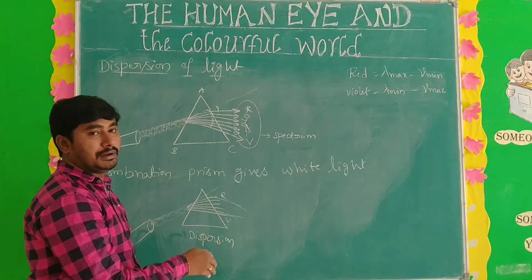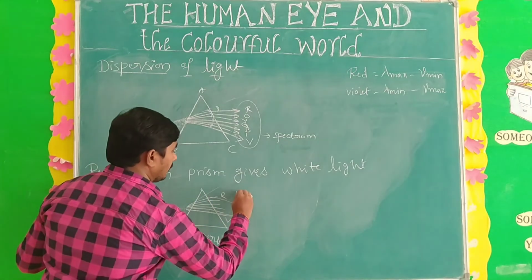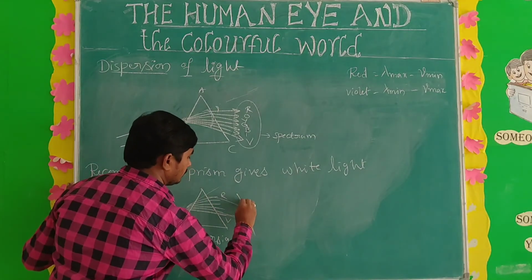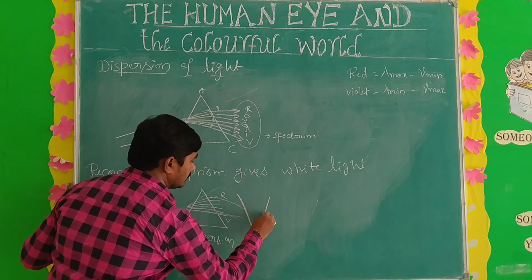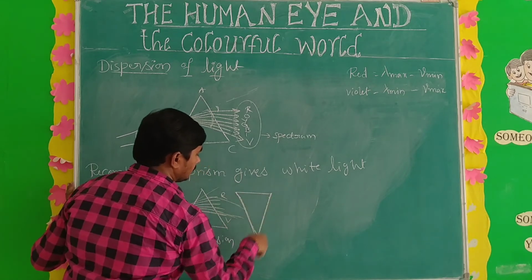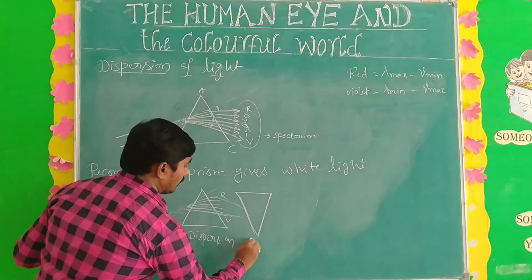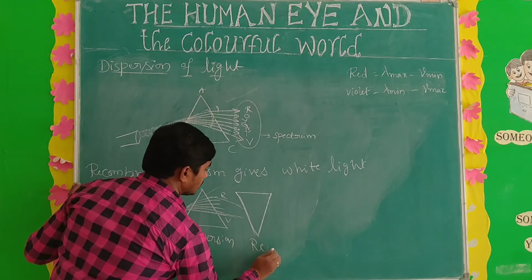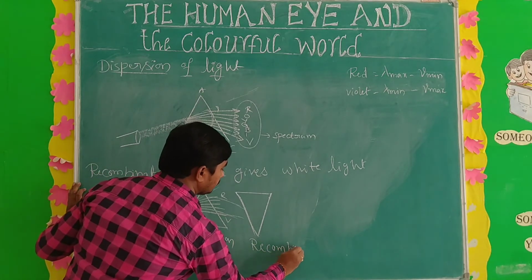Next you have to take the recombination prism, meaning the prism is reversed, like this. This one is the recombination prism.